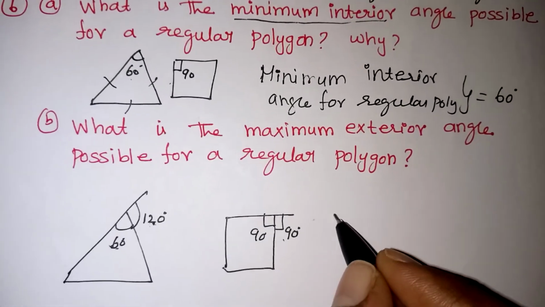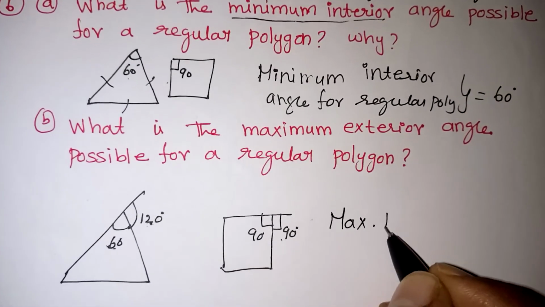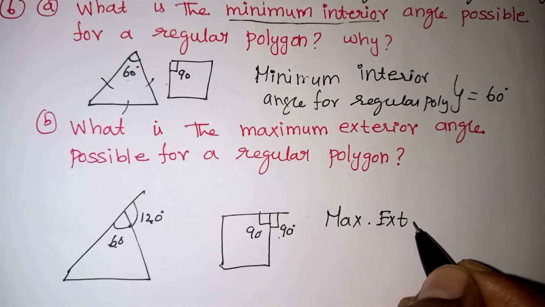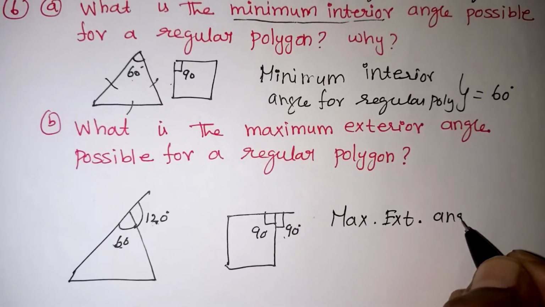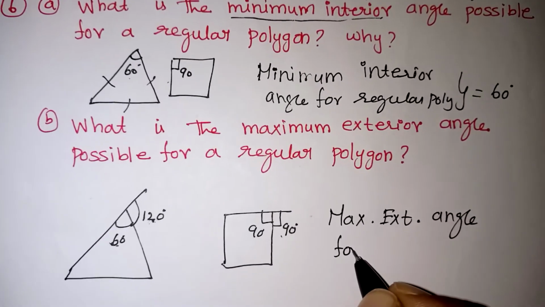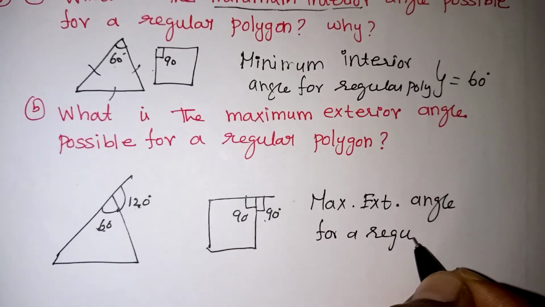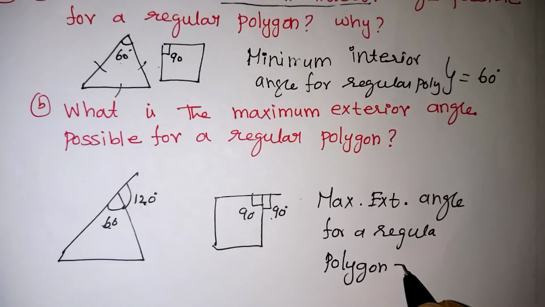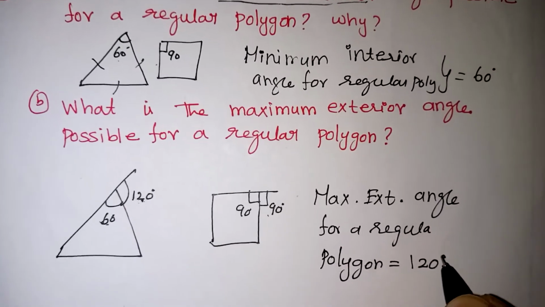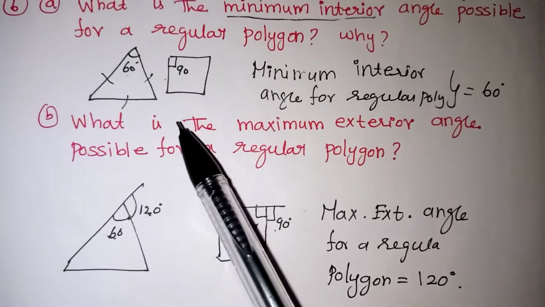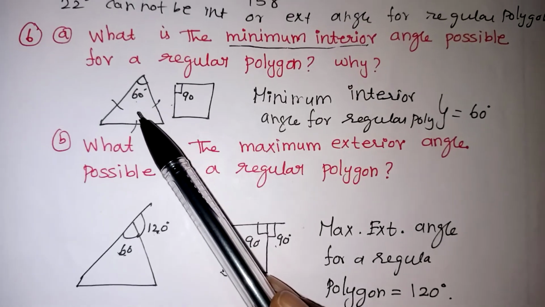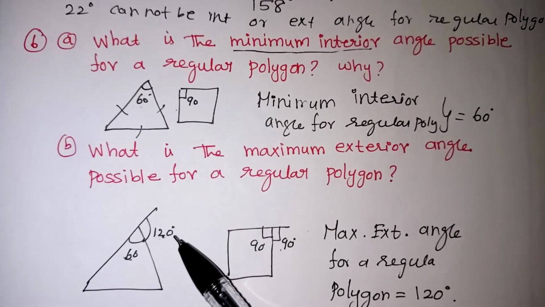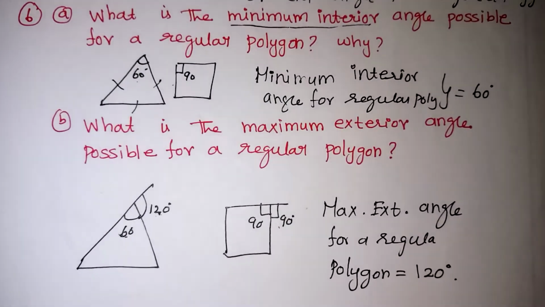So the maximum exterior angle for a regular polygon is equal to 120 degrees. That is your correct answer. Both we have to take from the triangle only. Minimum interior angle is from the triangle, and maximum exterior angle is also from the triangle only.